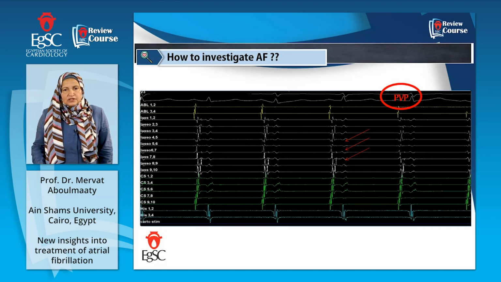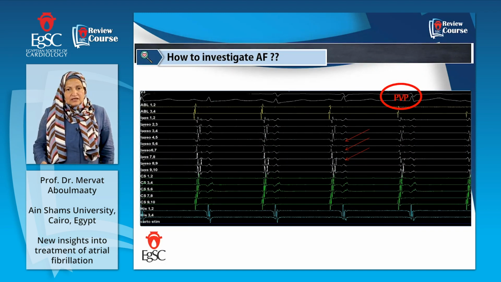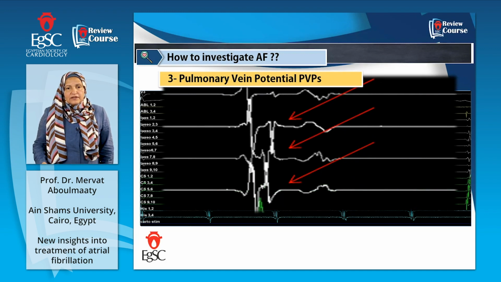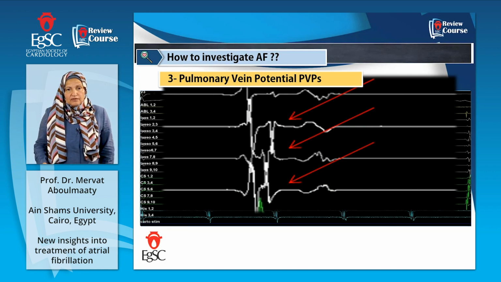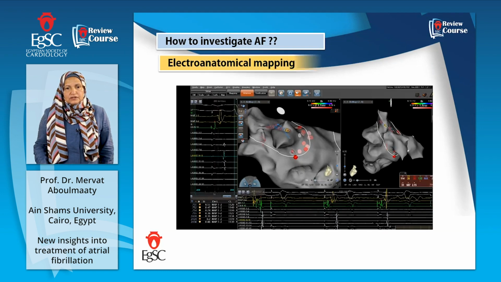What are these potentials? These are the muscle fibers, as I told you in the beginning, with the muscle sleeves around the pulmonary vein, and we can see a good picture of it. This is the spiky potential. These are the pulmonary vein potentials, and this is what we isolate from the atrium, PVP isolation, pulmonary vein potentials.